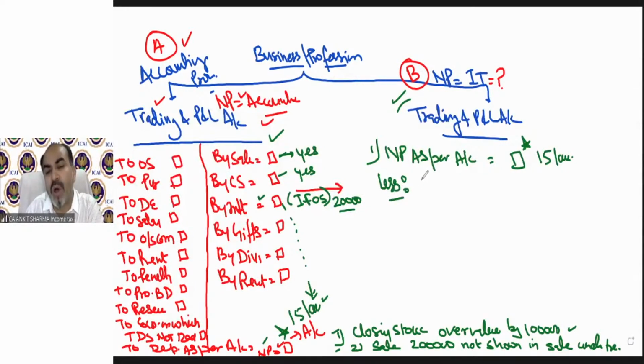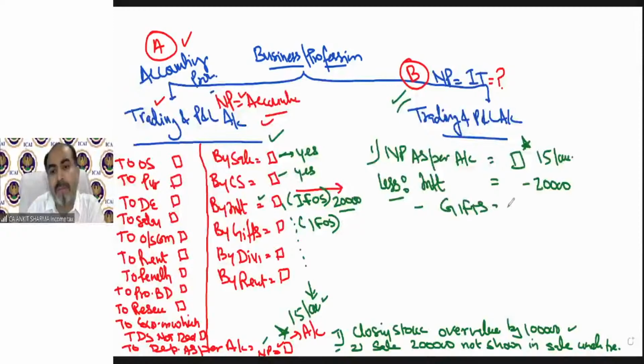So what I need to do is deduct this interest out of my net profit, that is 20,000 rupees. Why are we doing this? Because interest is not part of my PGBP head. It is part of my income from other source. In the same way, gifts are part of income from other source. So this gift value, whatever will be given in the question, is also going to be deducted.